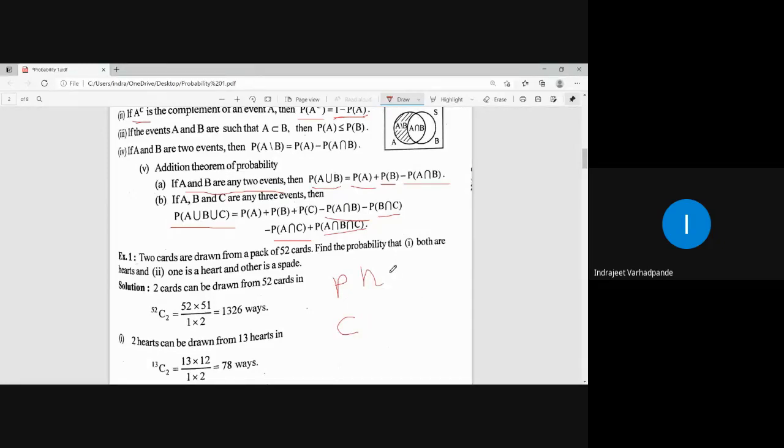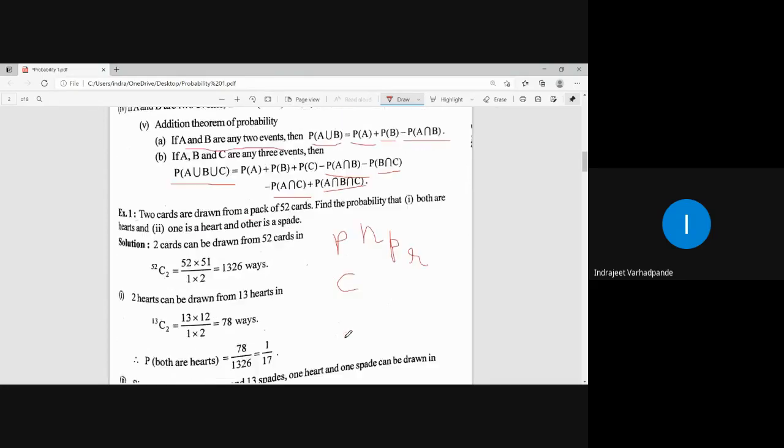If I have to denote the permutation, then we denote it by nPr. If I have to denote the combination, I denote it by nCr. So what do permutation and combination deal with? They deal with the selection of the points from the event. Now, how is the selection of the points from the event taken? In case of permutation, order or sequence is very, very important. In what order or sequence the elements are taken.